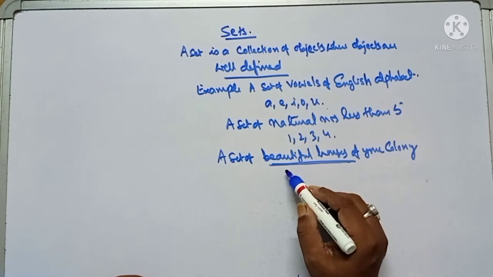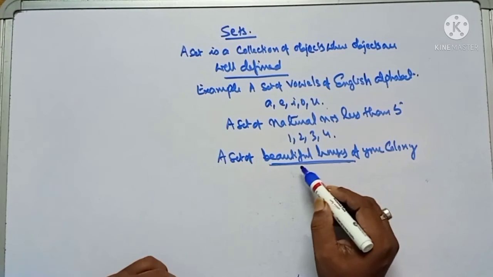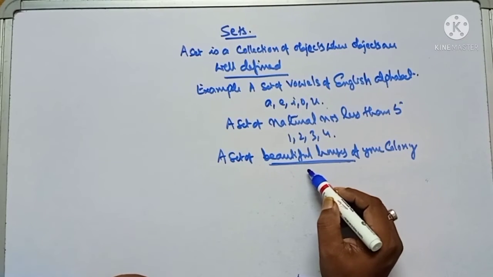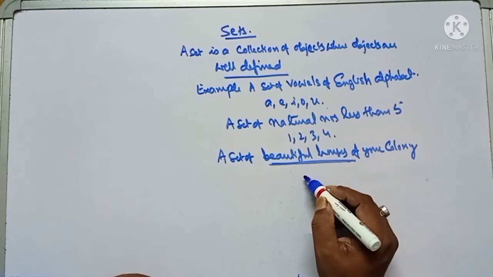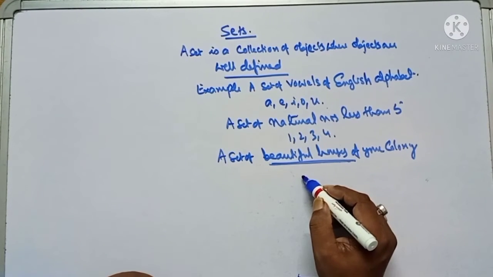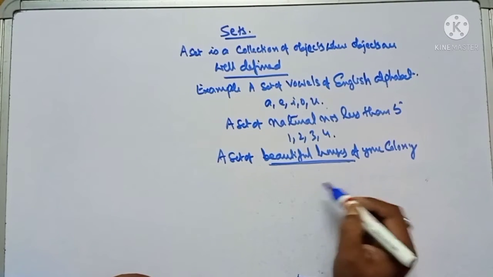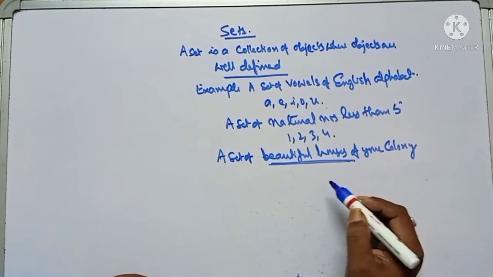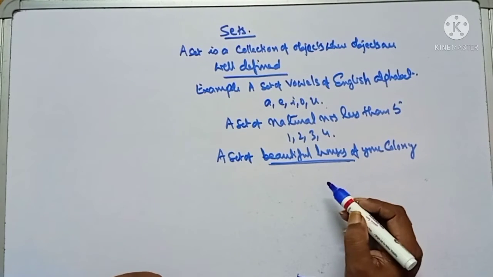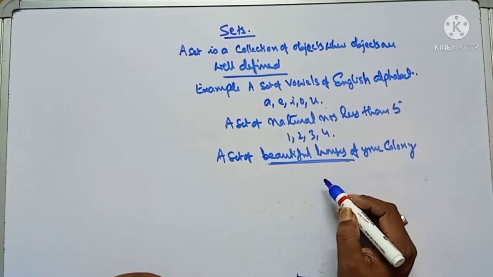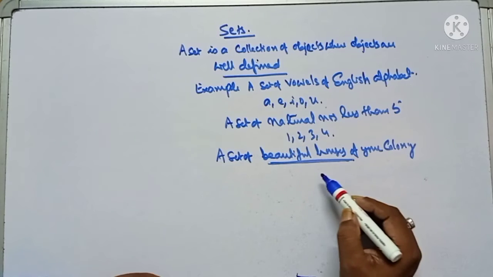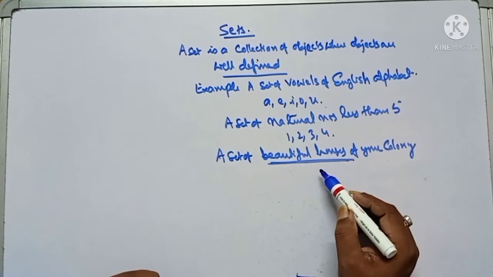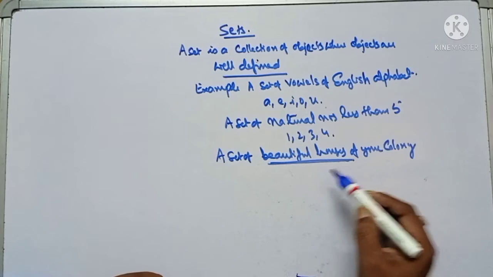The house which appears beautiful to a person A may not be beautiful to another person B. So the objects will vary from person to person, and this is not a set.